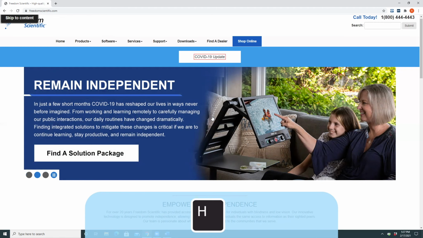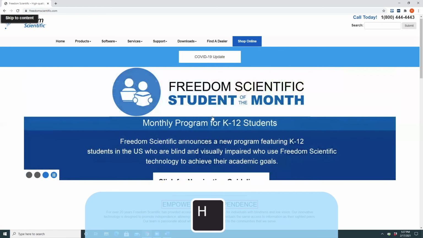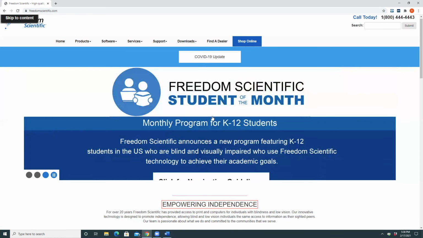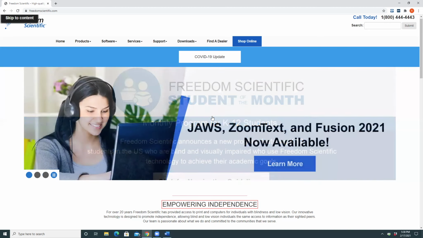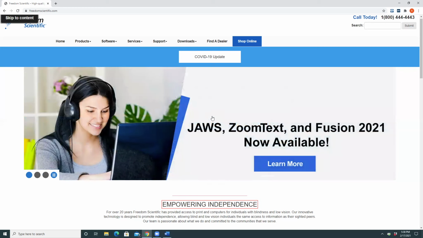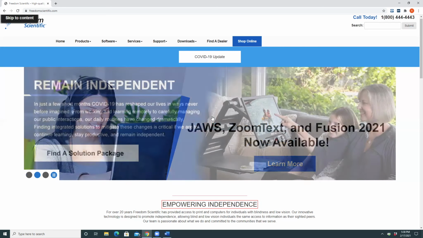So I'm going to press the letter H, which should jump me to the next heading on the page. Empowering independence. So this time we heard empowering independence, which is the text of the heading, but we heard it in a totally different voice. That voice is indicating to me that this is a heading. Now, JAWS did not say the word heading level 1. It said the text of the heading, but just in that different voice.